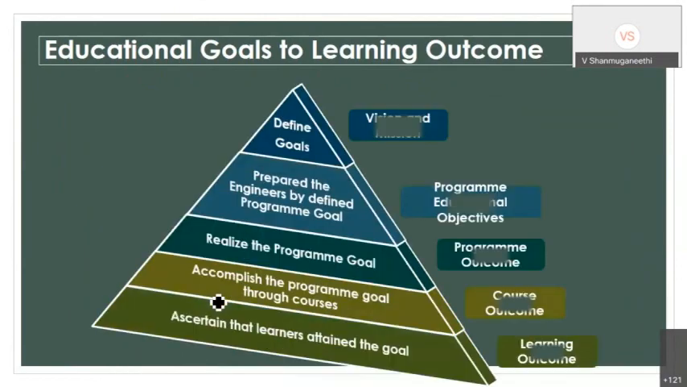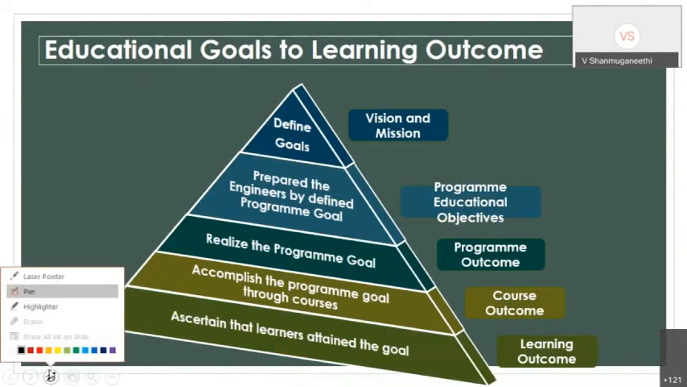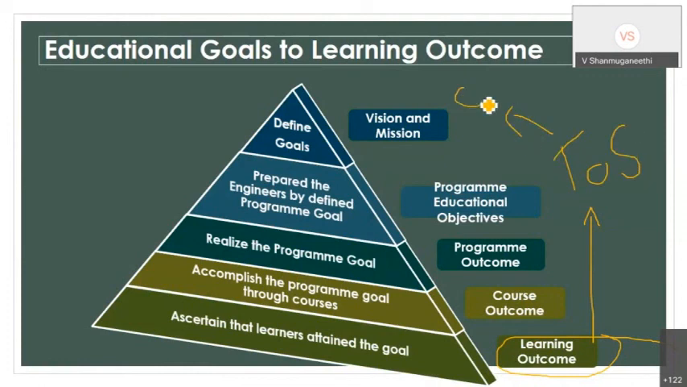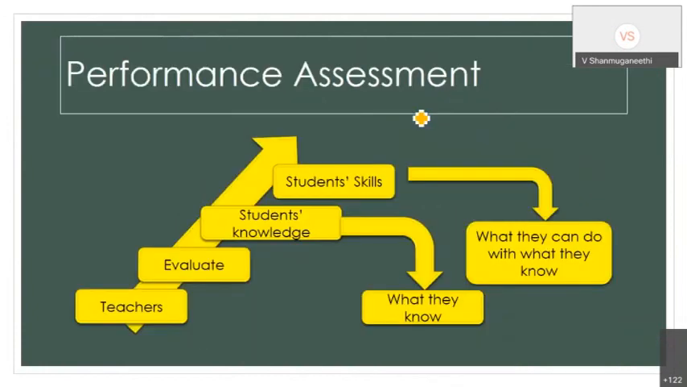Finally, you want to have achievement of learning outcome. You can check the achievement of learning outcome with the table of specification, the table of reference, which you use to set the question paper. This question paper will give the achievement of learning outcome. That is the way you can have it.